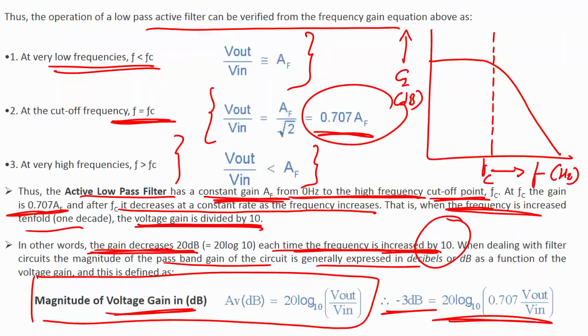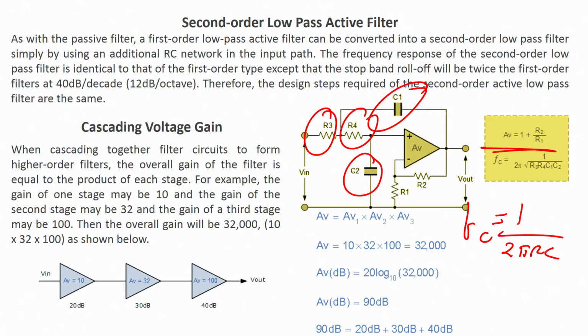If I use this, then my frequency formula becomes, in this case, with R1 C1 R2 C2, FC equals 1 upon 2 pi under root of R3 R4 C1 C2, in this case.